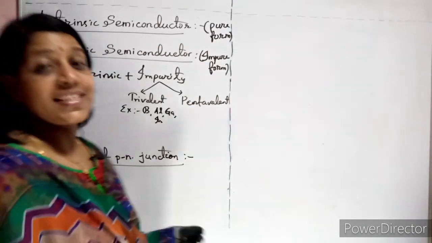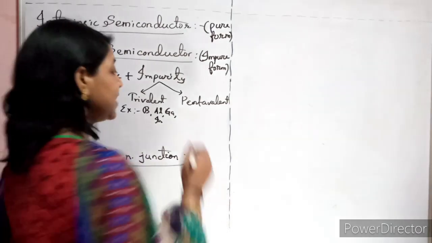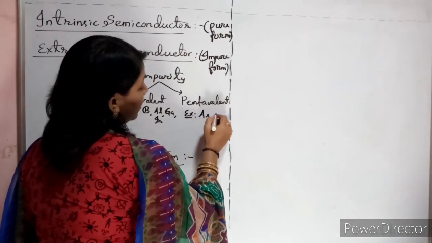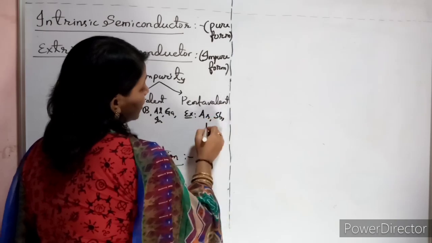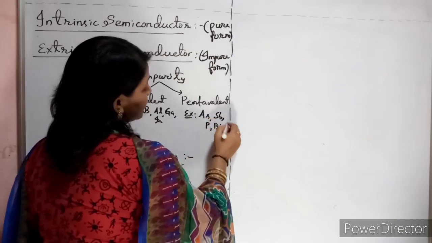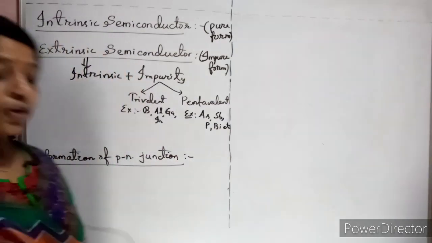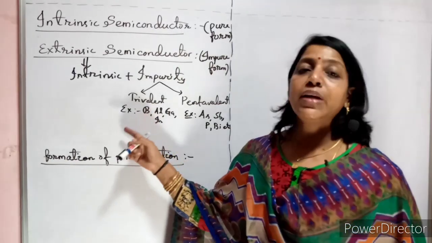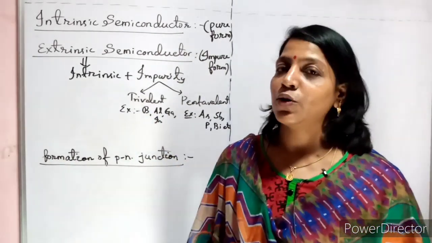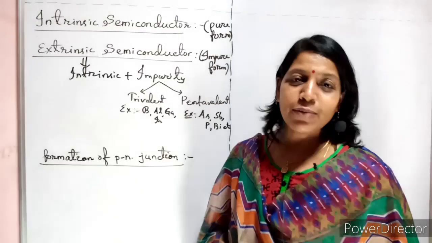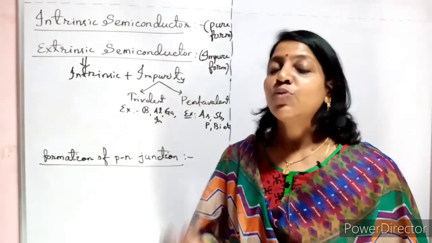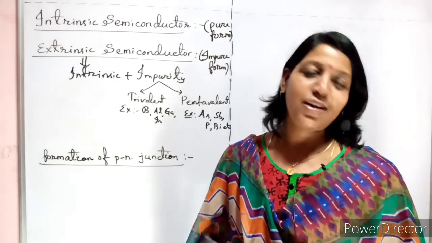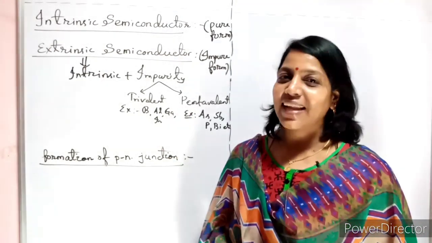Now let us see the examples of pentavalent impurities: arsenic, antimony, phosphorus, bismuth, etc. Now what is the meaning of trivalent impurity? It is nothing but the element which has 3 electrons in the outermost orbit. And what is pentavalent impurity? The impurity which has 5 electrons in the outermost orbit, or 5 valence electrons, is called pentavalent impurity.